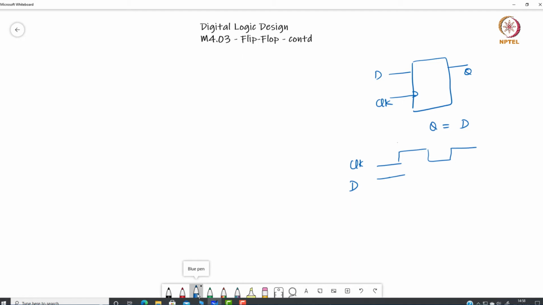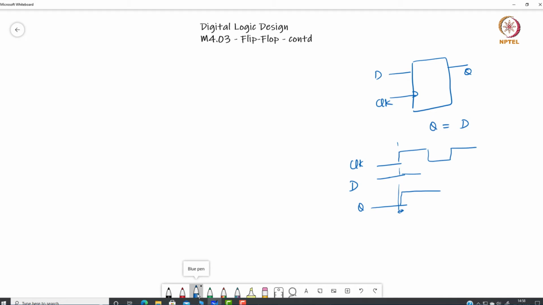Whenever this positive edge comes, the output Q would be reflected after some propagation delay. So after this propagation delay, whatever is the value of D, that would be reflected in the output. This is the characteristic equation, or the output function for D flip flop.